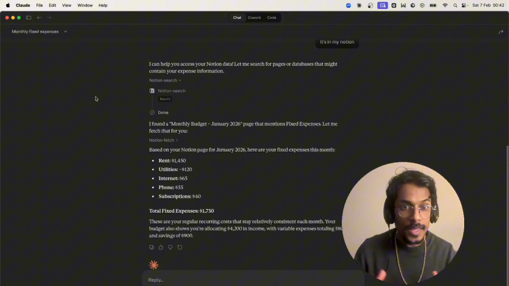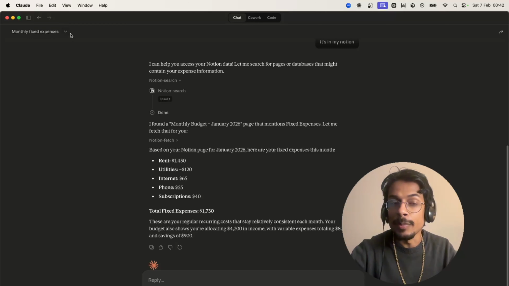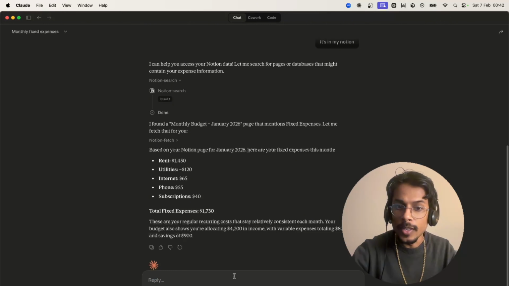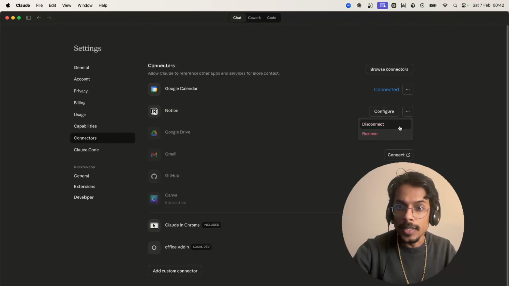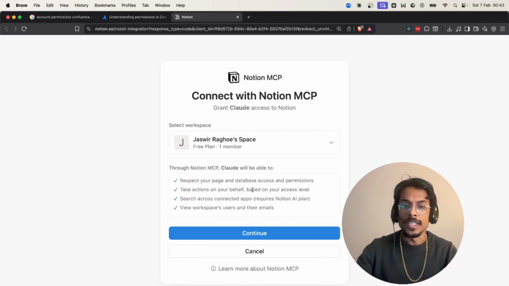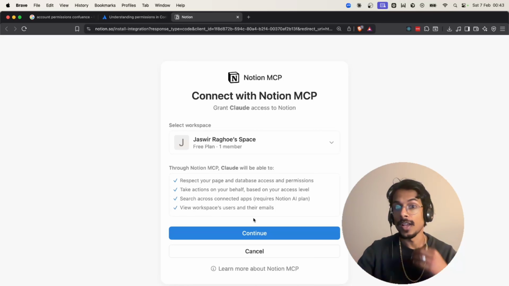Now, how does it work? It's just like bearer token authentication. You know how you go to a website and you log in with Google, and then you get this interface giving permissions to this website for this and this? Well, let me show you what happens when we try to connect to Notion. When I go here and I disconnect and I try to connect again, you see here, it's the same login interface. So it's asking me that through this MCP, it will be able to access all of these things. So you can give it permission here, and that way it can actually do the same things as you are able to do with your account in Notion right now.